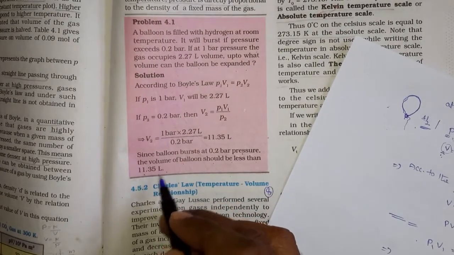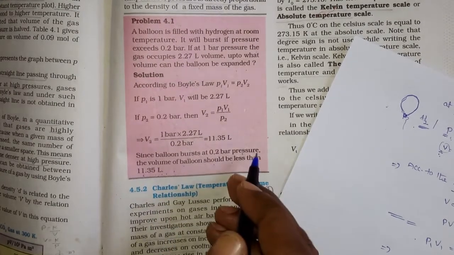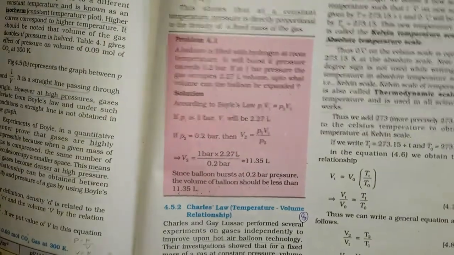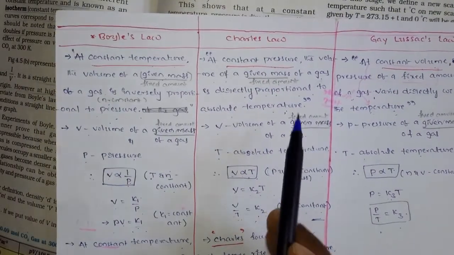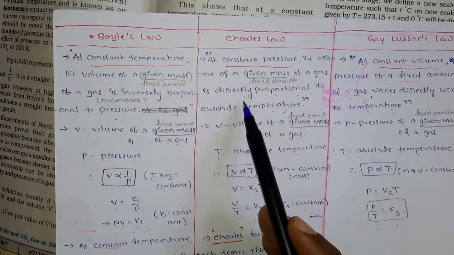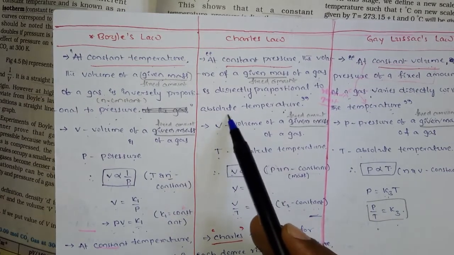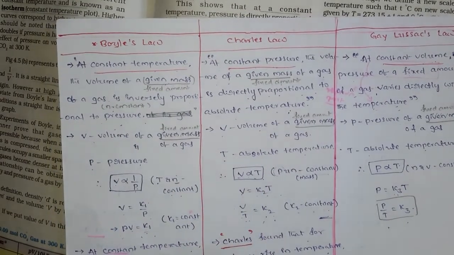11.35 liters. You cannot fill more than 11.35 liters in it. Okay, so this is the problem, right? And next, what is Charles law? The Charles law, you know, is that at constant pressure the volume of a given mass of a gas is directly proportional to the absolute temperature. This is the absolute temperature. That is, V is directly proportional to T.